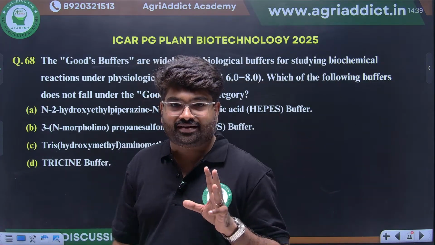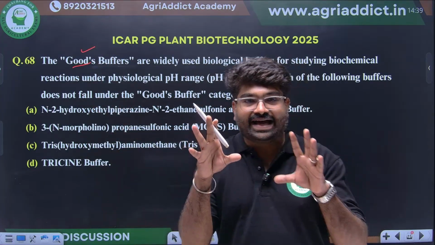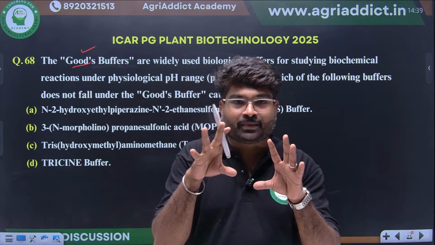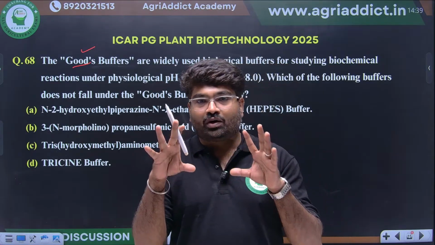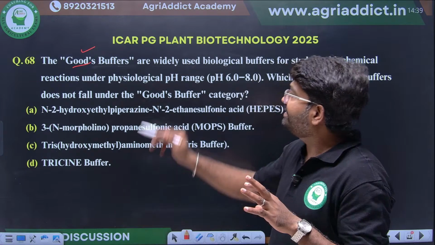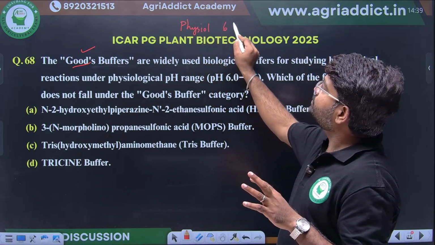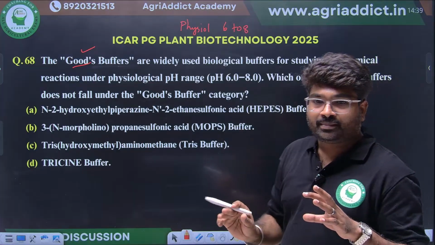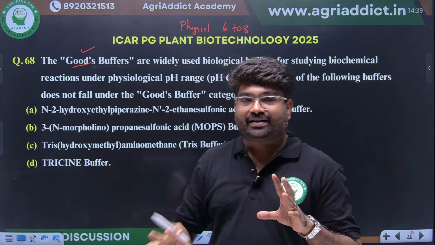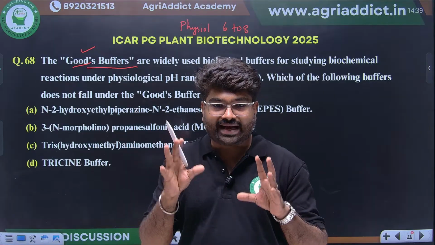Next, they are asking a general thing, Good's buffer. The name of the person is Good, that's why they say Good's buffer. He has classified buffers into different categories. Whatever buffer has the capability to maintain the physiological pH of 6 to 8 comes under the category of Good's buffer, based on certain characters he classified.